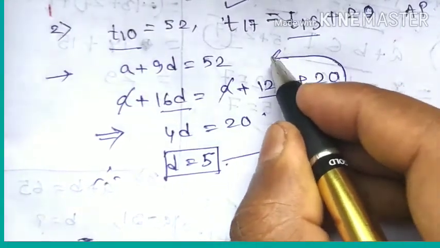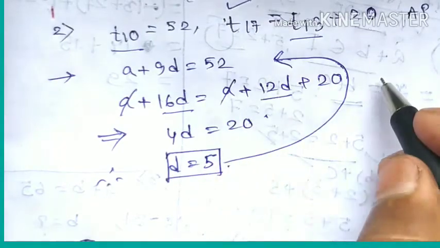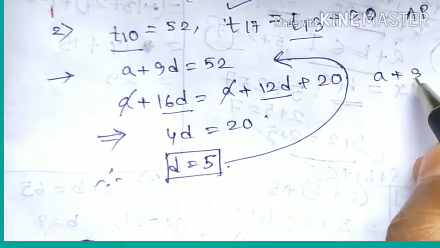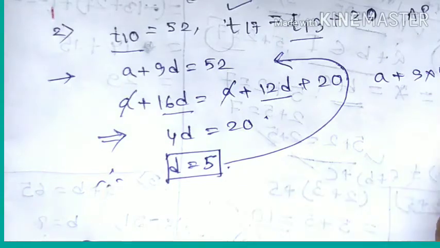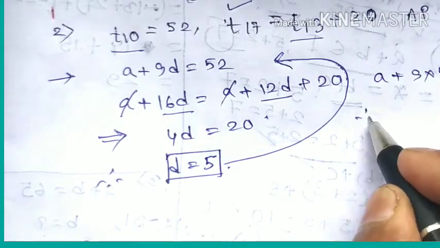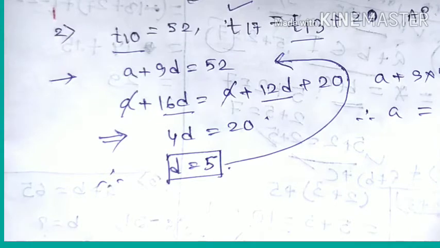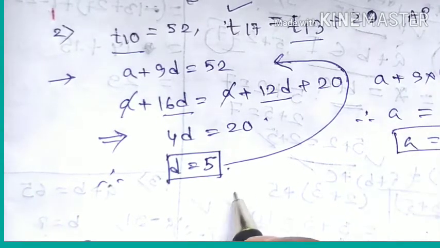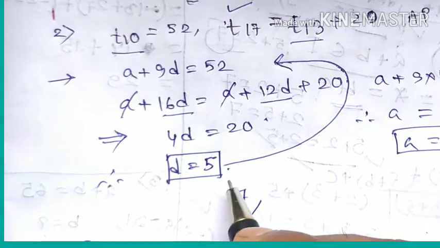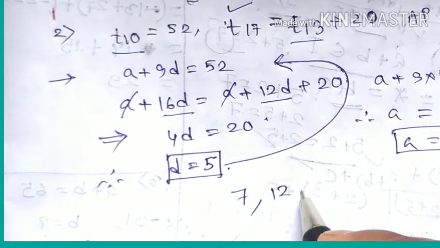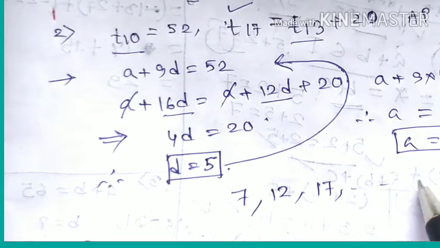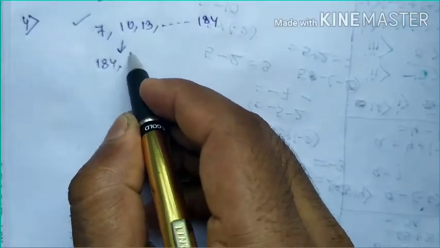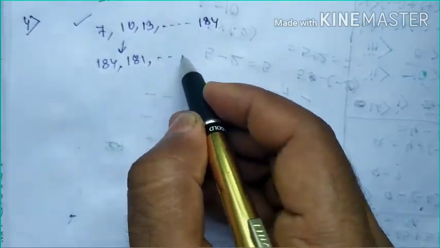Then we can put d equals to 5 in that equation, a plus 9 into d. Therefore a plus 9 into 5 equals to 52. So a equals to 52 minus 9 into 5, 9 5s are 45, 52 minus 45 equals to 7. So a equals to 7. Therefore we can write the required AP: a equals 7, 7 plus 5 equals to 12, 12 plus 5 equals to 17, and so on.